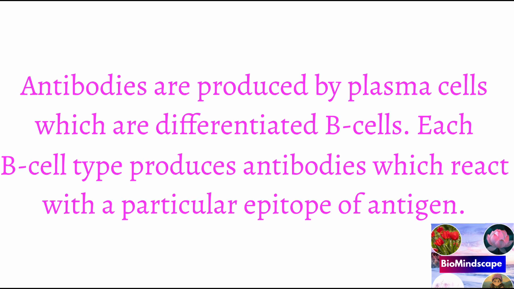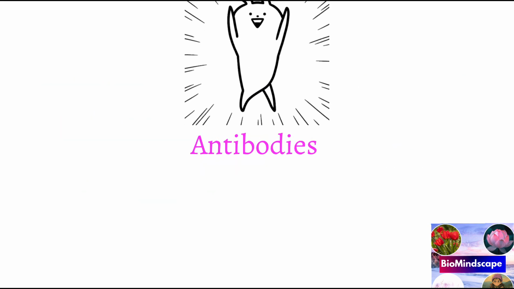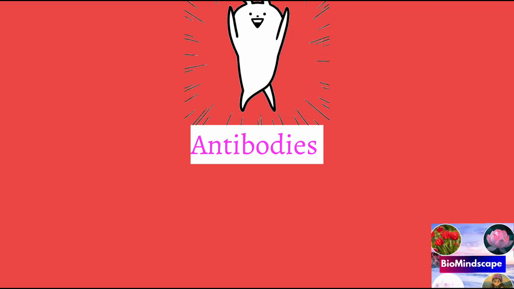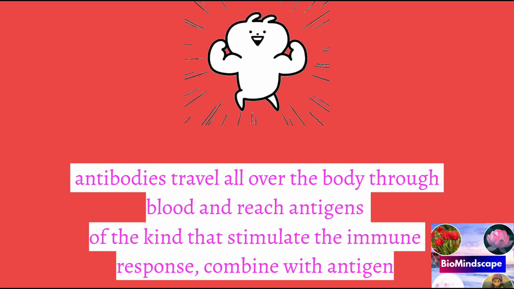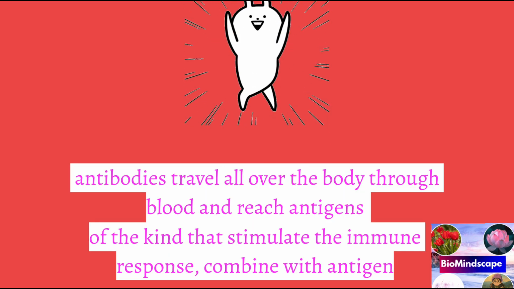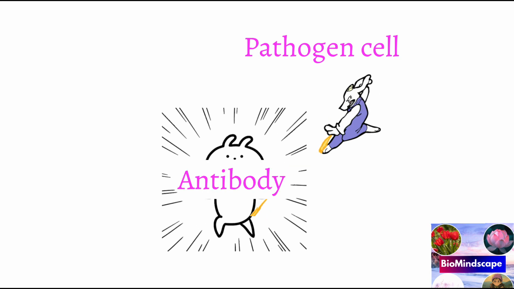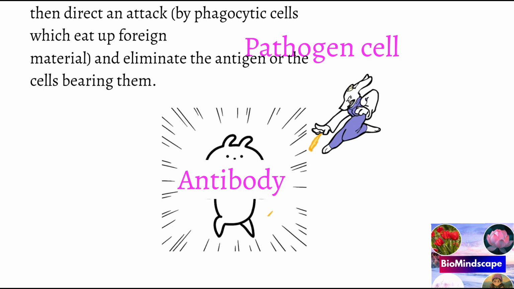Antibodies are produced by plasma cells, which are differentiated from B cells. Each B cell type produces antibodies which react with a particular epitope of an antigen. Secreted antibodies travel all over the body through the blood and reach the antigen of that kind, thus stimulating the immune response. They combine with an antigen, then direct an attack by the pathogenic cell, which eats up the foreign material and eliminates the antigen or the cell bearing it.